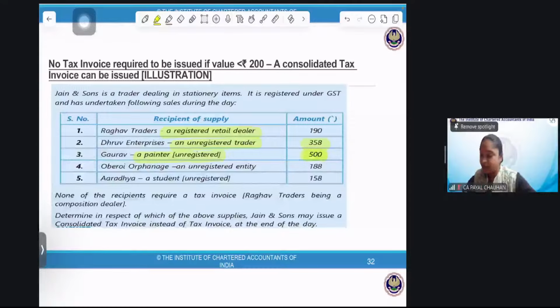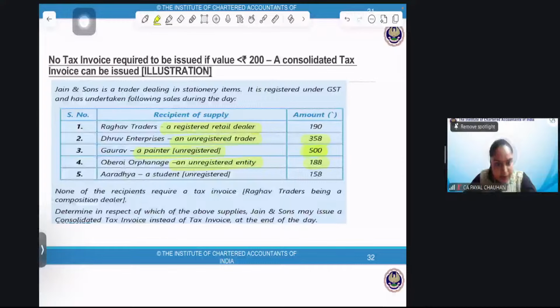Then Oberoi Orphanage, an unregistered entity, and the value of supply which it bought is less than 200 rupees. Need not issue an invoice. At the end of the day, issue a consolidated tax invoice. Then Aradhya, a student, an unregistered person, and the value is 158. It is also less than 200. So we need not issue an invoice. Rather, for these two transactions, we can issue a consolidated tax invoice.